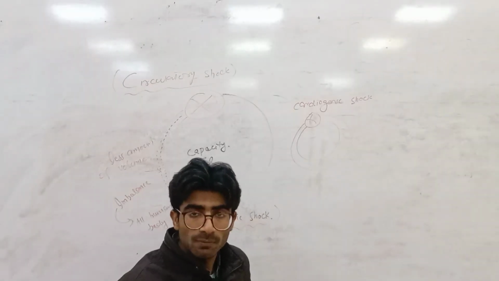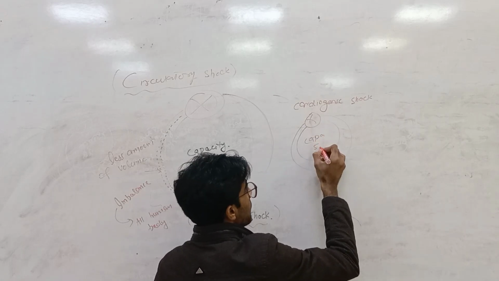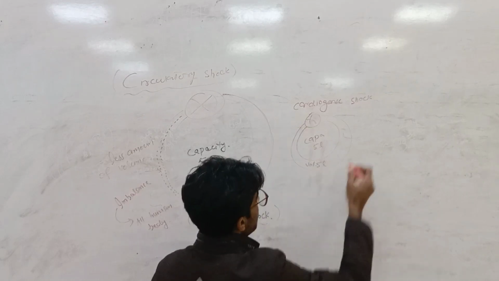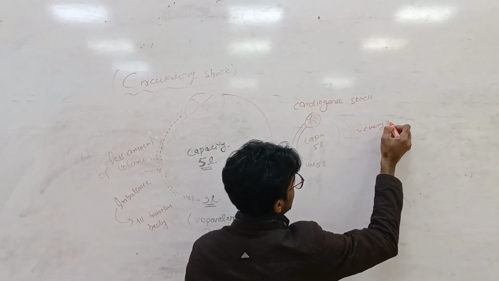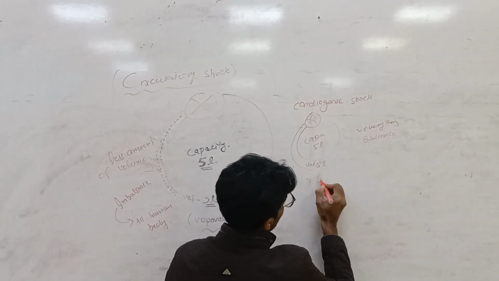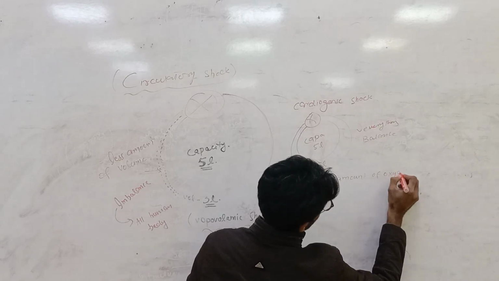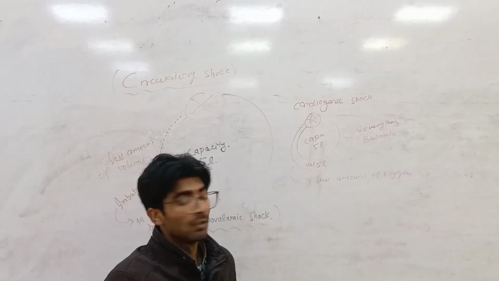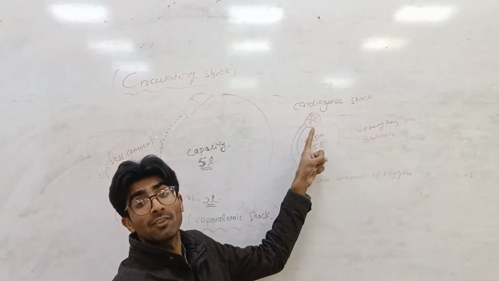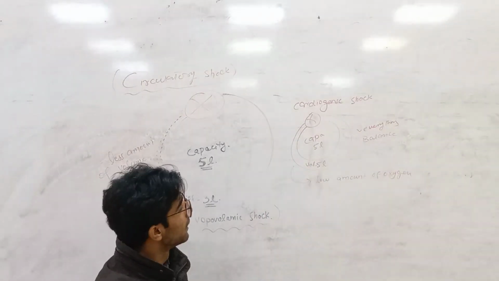Capacity is a normal 5 liters, and the blood in the blood vessel is also a normal 5 liters. Volume is 5 liters, everything is normal, balance. But a low amount of oxygen to the cardiac muscle causes the disturbance, severe myocardial infarction happens, and cardiogenic shock is produced.